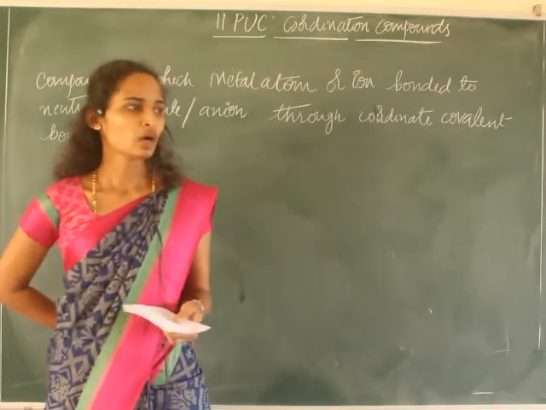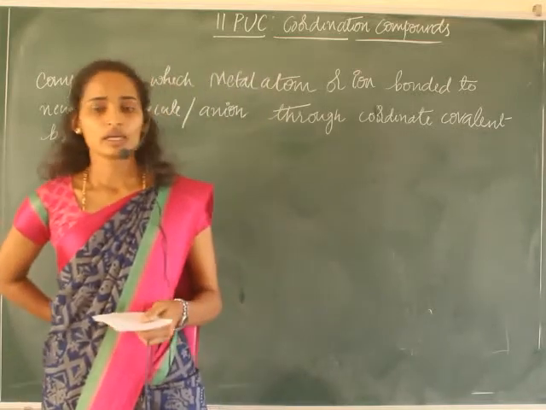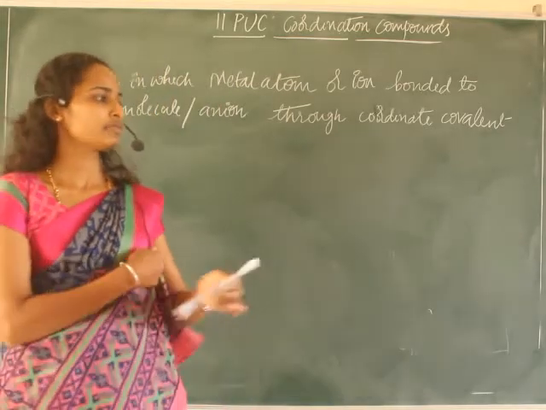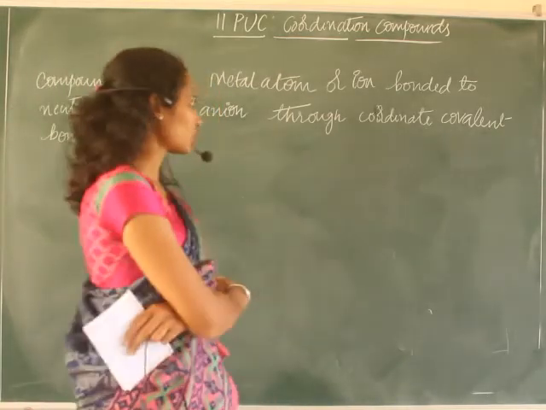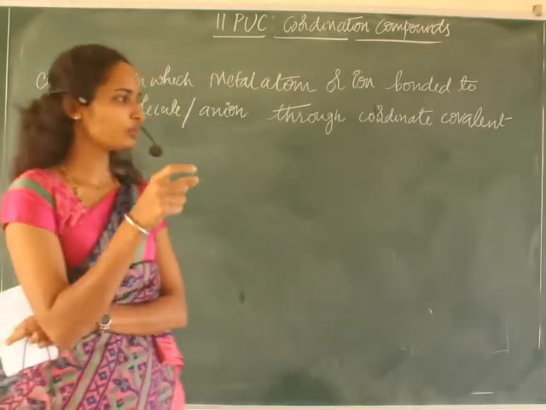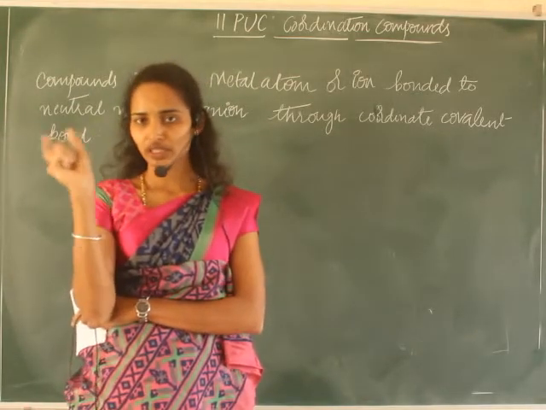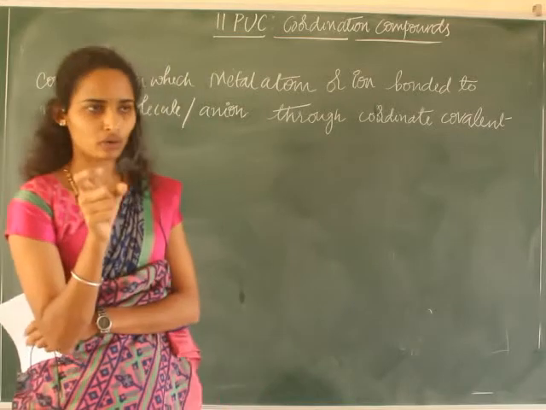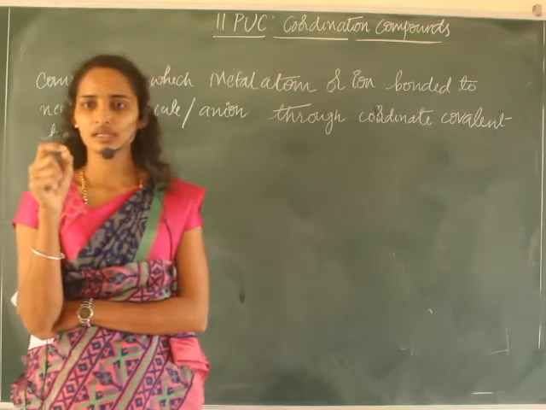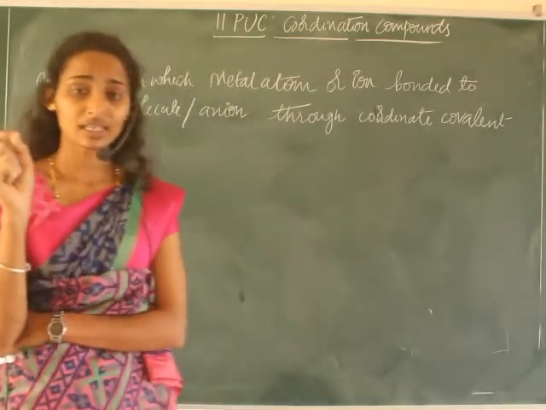And you can observe coordination compounds naturally in hemoglobin, chlorophyll, and vitamin B12. These are the main constituents. In the heme group of hemoglobin, in chlorophyll the Mg2+ ion acts as the central metal atom, and in vitamin B12 cobalt acts as the central metal atom.